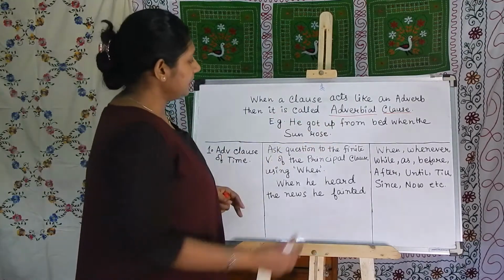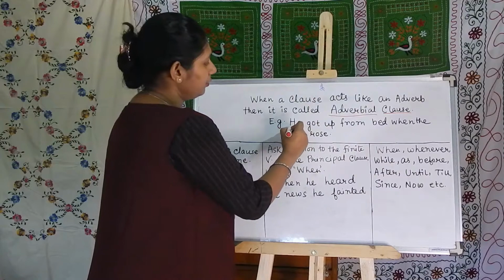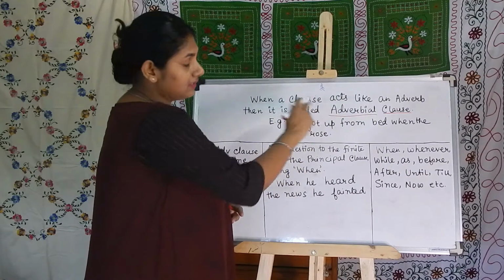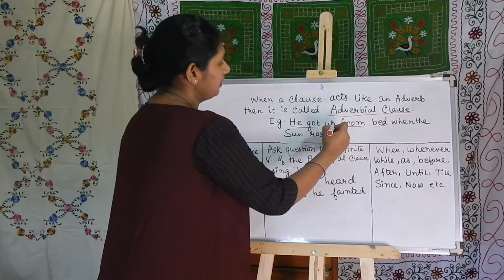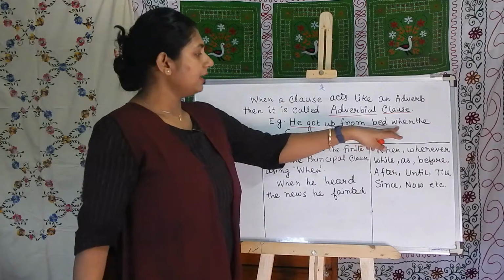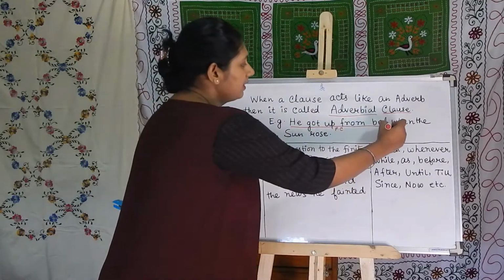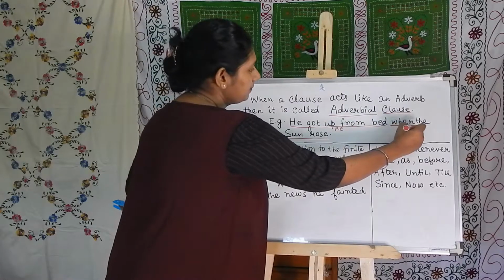First, take this sentence. He got up from bed when the sun rose. What is the principal clause here? He got up from bed. This is the principal clause. And when the sun rose, this is the subordinate clause.